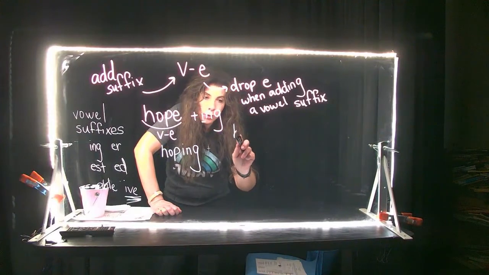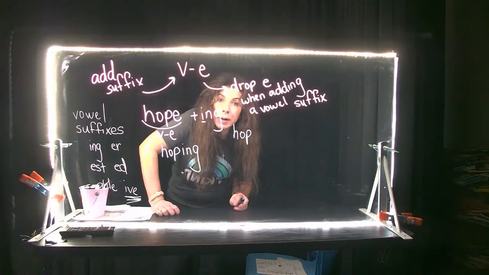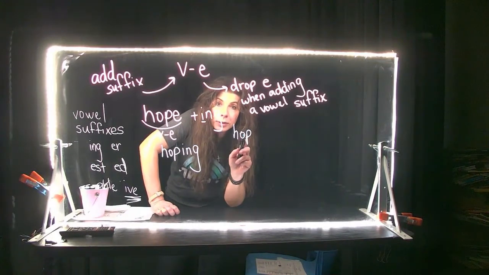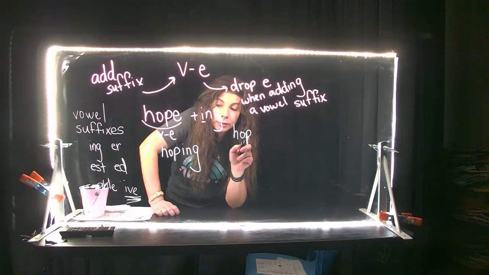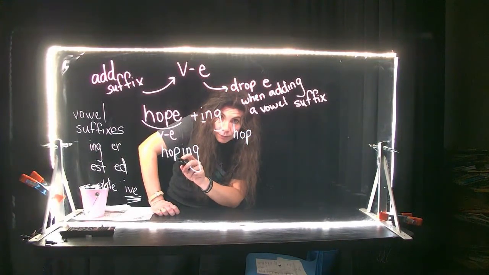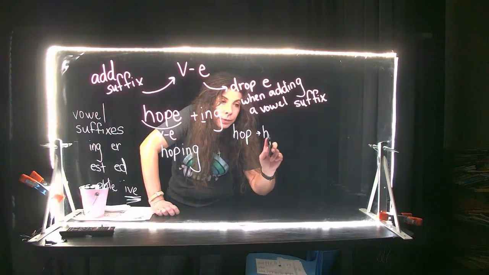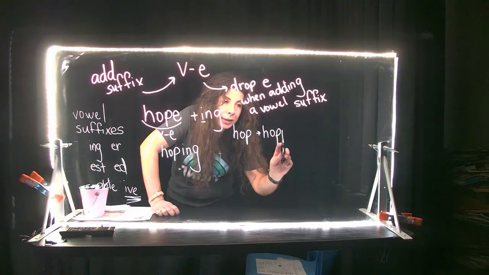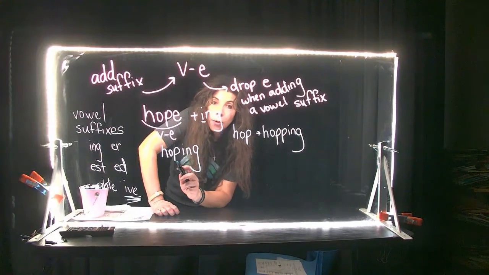Because what if I had the word hop and I wanted to say the bunny was hopping? If you don't double your P, you don't have hopping. You have hoping. So if you want to say hopping, you have to double that P. Otherwise, it's not hopping, it's hoping.